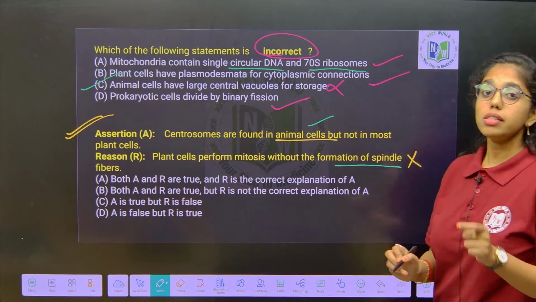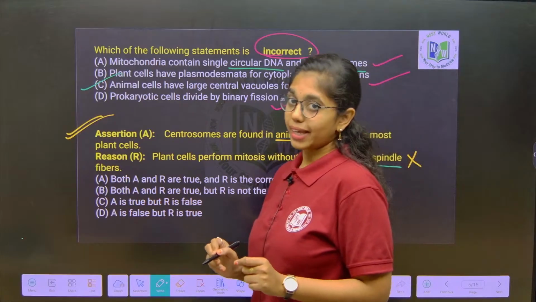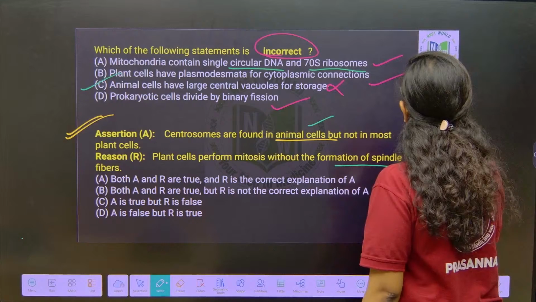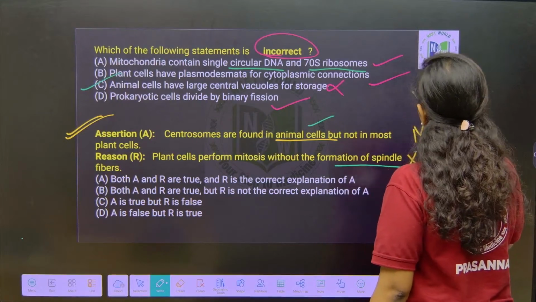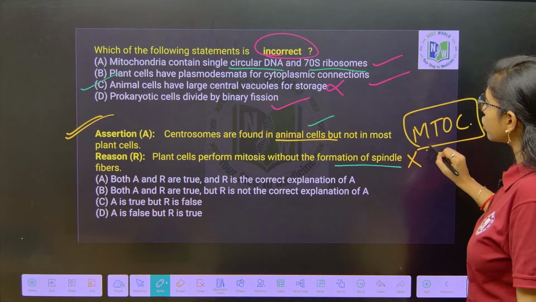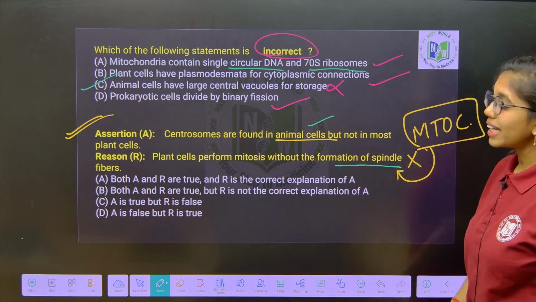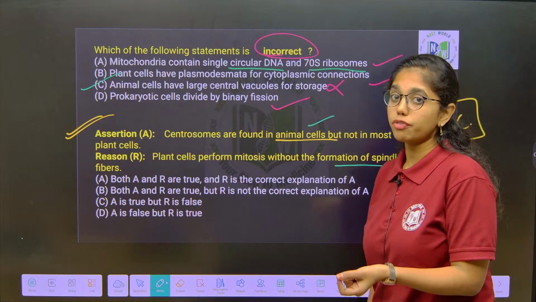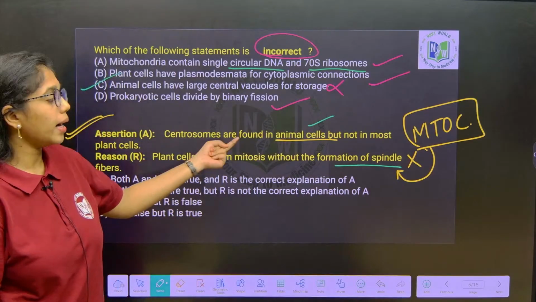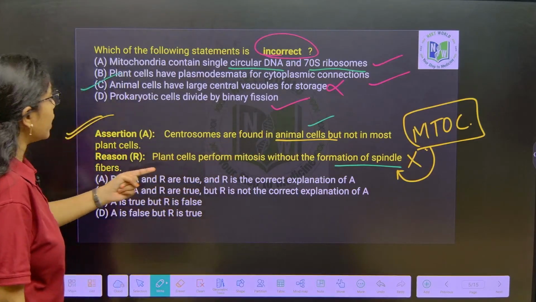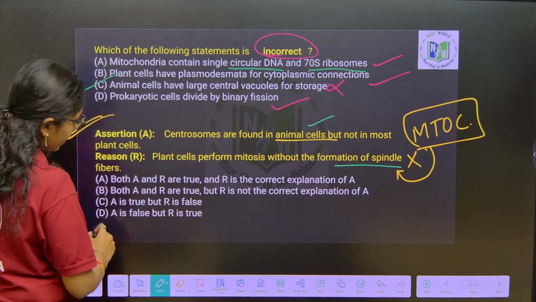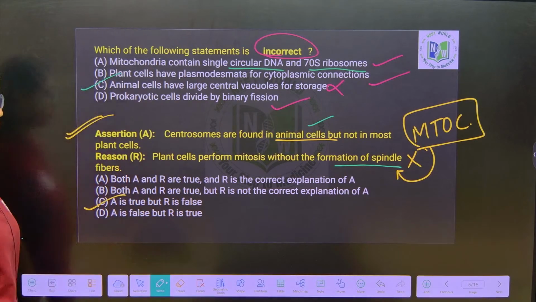In plant cells, spindle apparatus formation does take place, but it is not from centrosomes, it is from the microtubule organizing complex. This complex aids in the formation of the spindle apparatus for cell division to occur in a plant cell. Clear? So here assertion is true and reason is false. So we go with the option A is true and R is false.